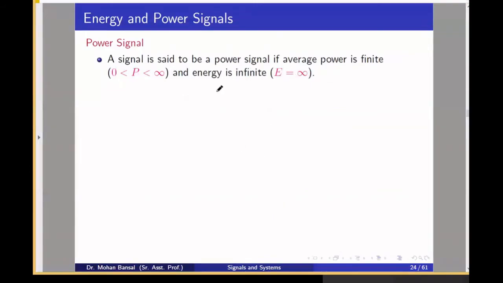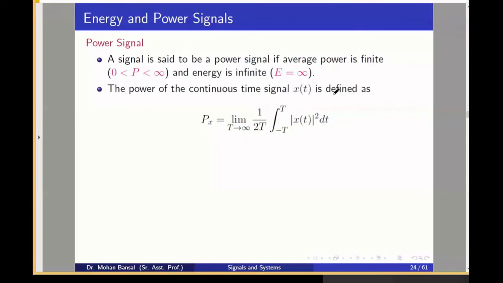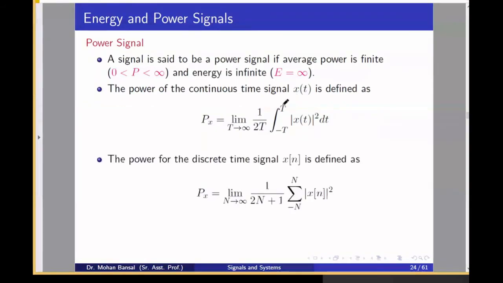Now come to the power signal. A power signal is defined as one whose average power is finite and energy is infinite. Power can be computed for the signal by this integration, where T is the fundamental period. Why is this T? Because this is the fundamental period of the signal, and a power signal is defined for the periodic signal.